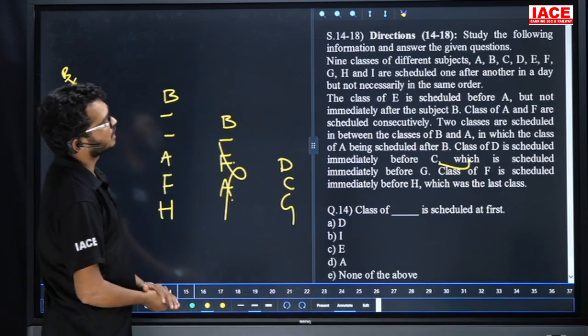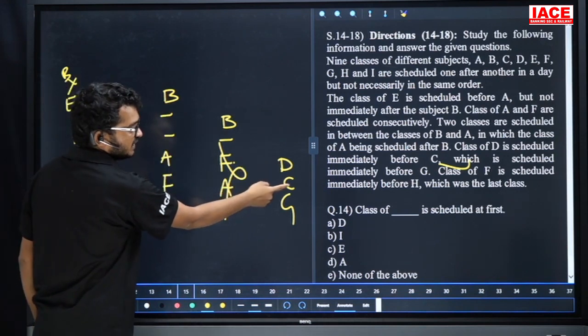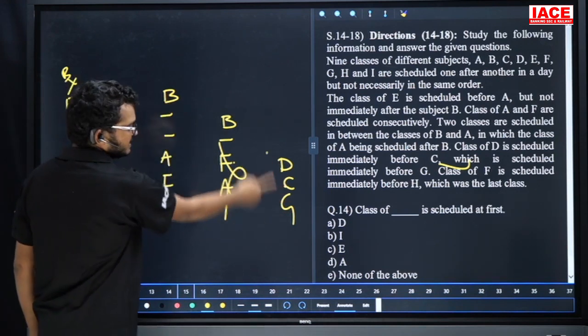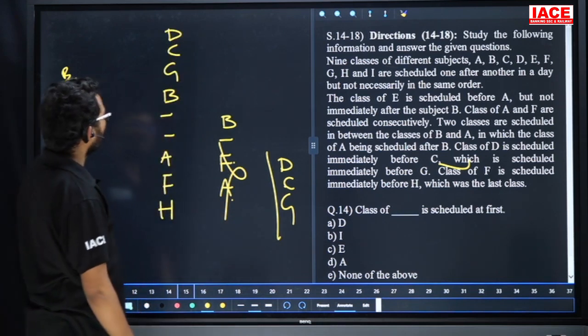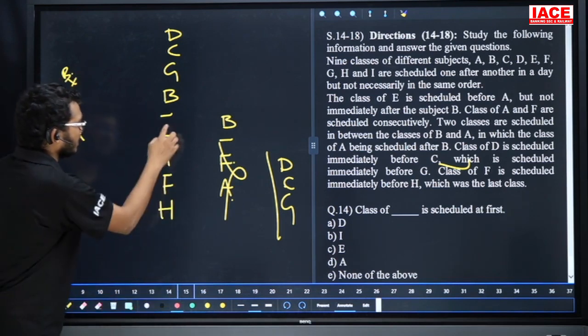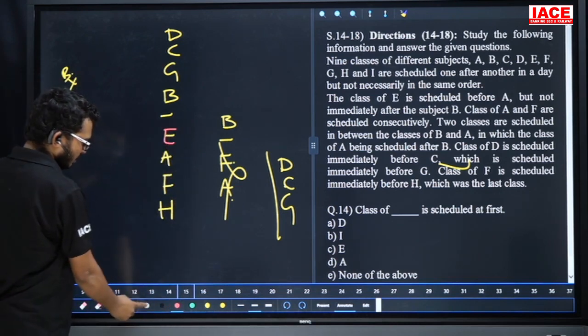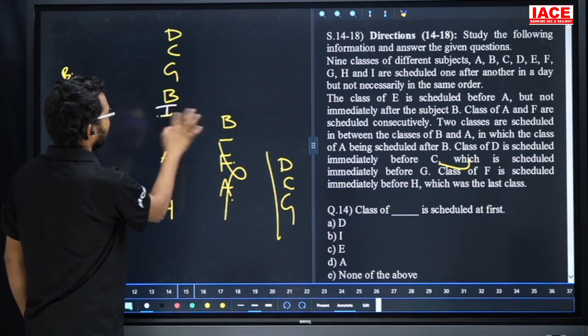Total 9 classes. 1, 2, 3, 4, 5, 6. Now D is just above C, C just above G. These 3 are neighbors. Now our requirement is to check here. E is not immediately after B. That means for E here no chance. This is the possibility for E. Remaining is I. Yes. Now take your question.